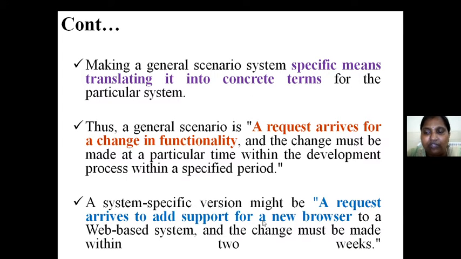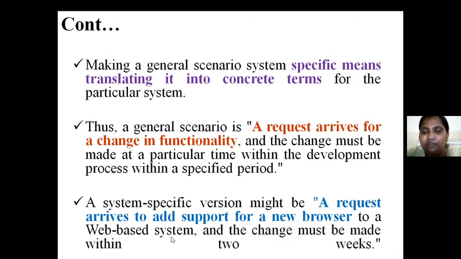It is telling where I have to make this change. I have to make a new browser. So okay, I have some problem with the previous or old browser. No, my problem is to have a new browser, right? To a web-based system. It is specifically for a web-based system only. I want to change for a website or web browser, okay?